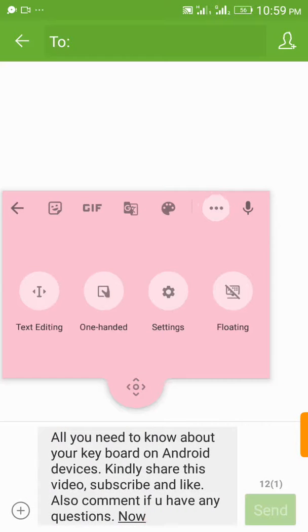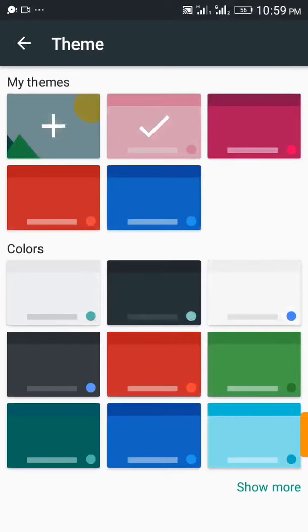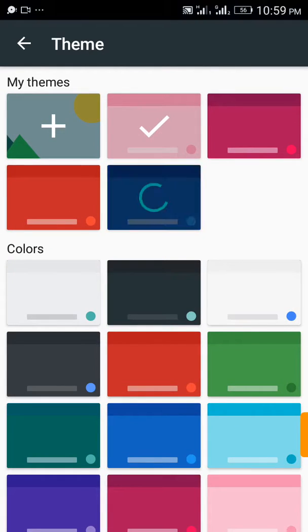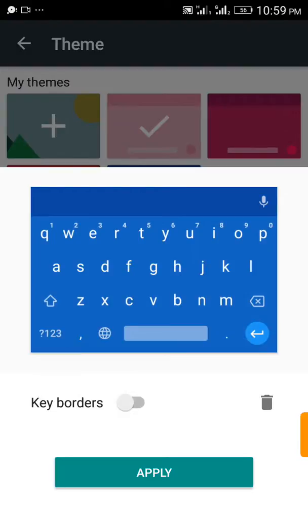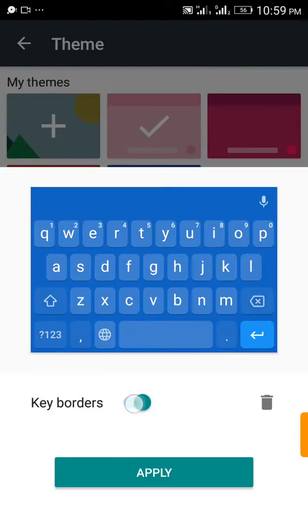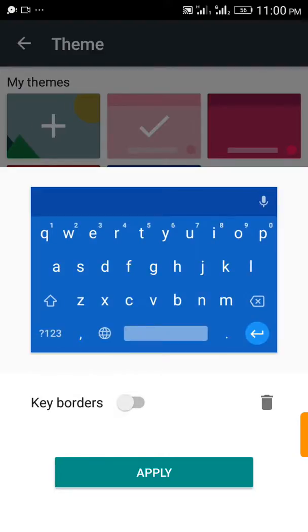Let's just go back and do the same thing. Let's take blue. You have to remember to keep this keyboard. Look at the changes that it's making.